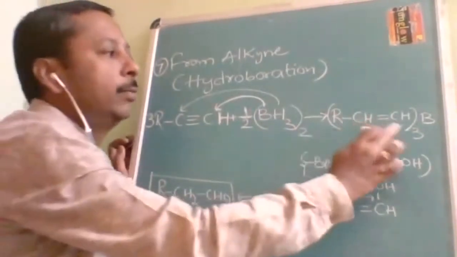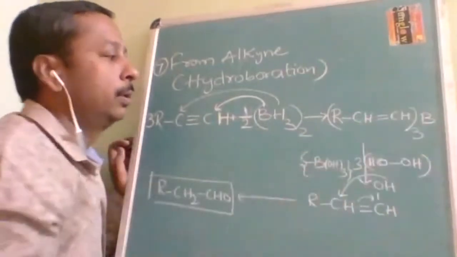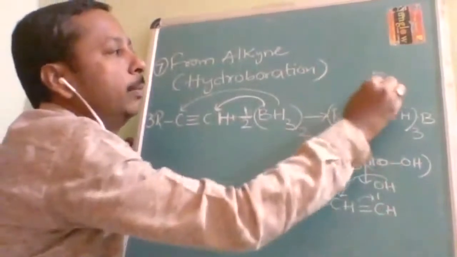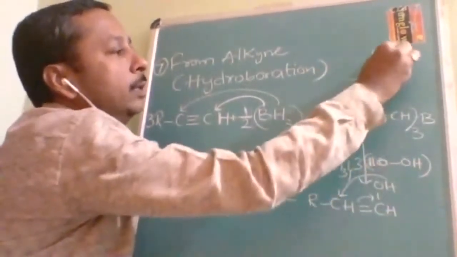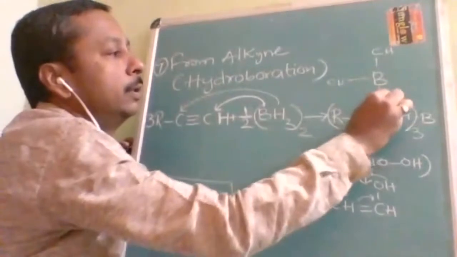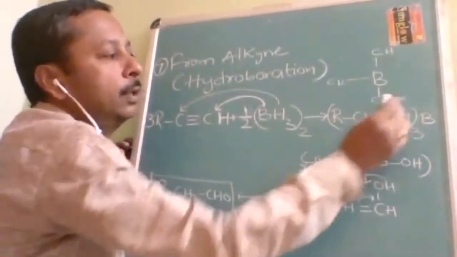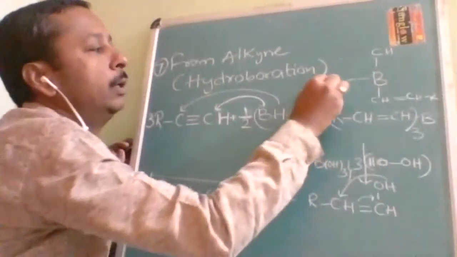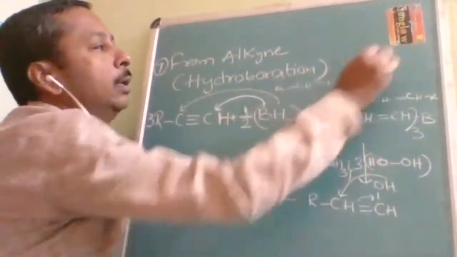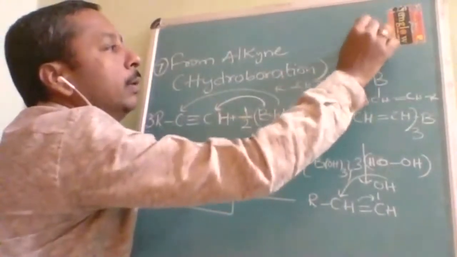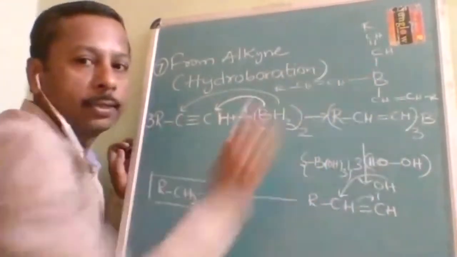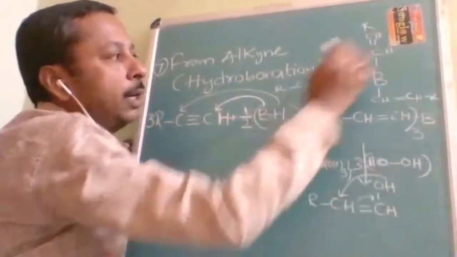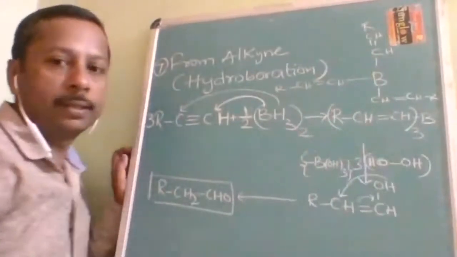So the double bond carries R and boron. Boron is attached on this one, and there will be 3 bonds like this. I'm drawing it here: 3 bonds, one CH here, another CH here, a third CH here. Further, 3 moles are there, so it will be double bond CH and R, double bond CH and R, double bond CH and R. This is the complete detailed structure. All three are the same, that's why I have written it thrice.